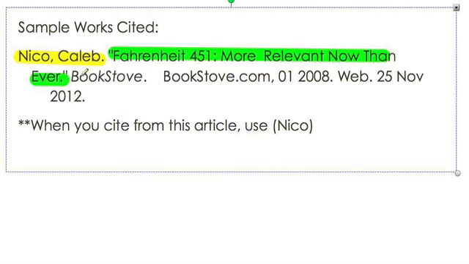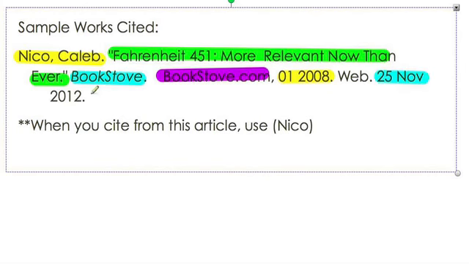Next up we have the name Bookstove. This is the publication information. Notice how it's ended by a period, followed by bookstove.com, which is our publishing website. Oftentimes these pieces of information will be the same. Next we have to have the date that the article was published on, followed by the word web, and then finally we have the date that we read the article on.